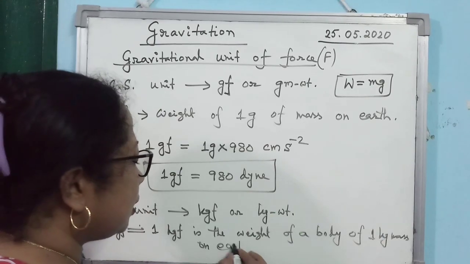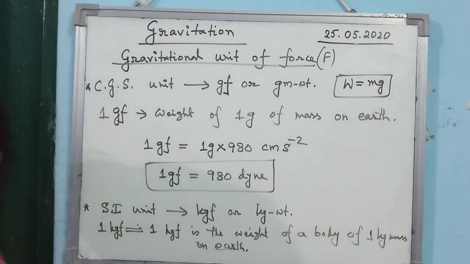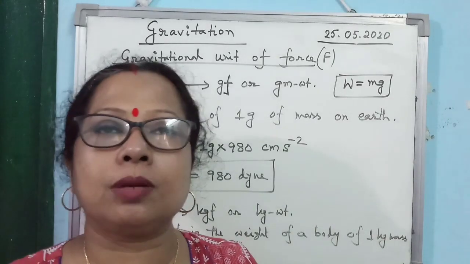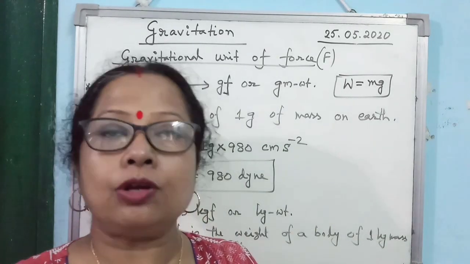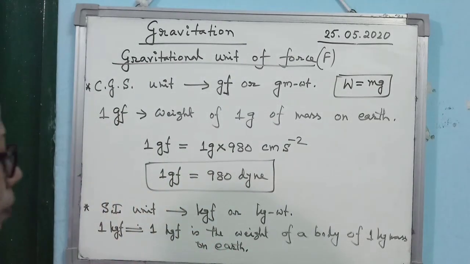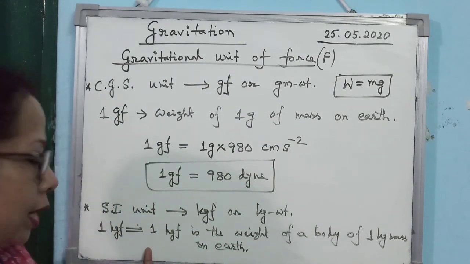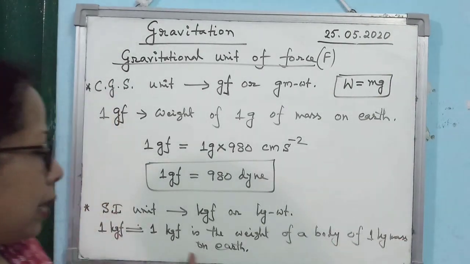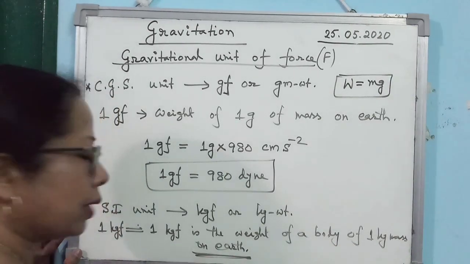Why am I saying on Earth? Because if you go to some other planet, then the planet will exert a different amount of gravitational pull, the value of g will change, and the value of weight will change. So here, 1 kgf is the weight of a body of 1 kg mass on Earth. You must mention this, on Earth.